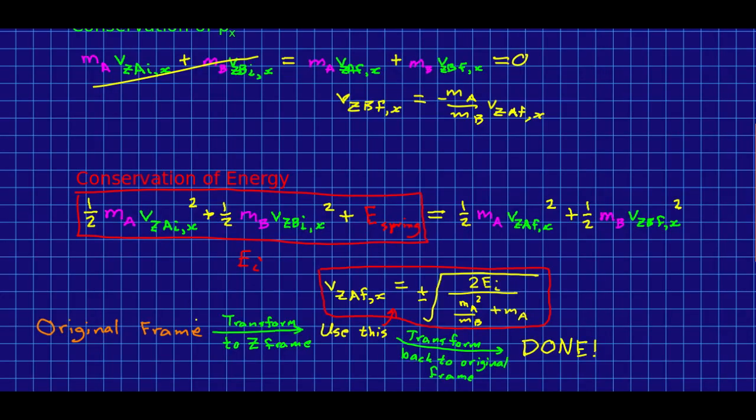Here is your strategy to solve this nasty problem. You take your original frame, you transform all the velocities into the Z frame. You have to calculate your initial energy in the Z frame. Careful, those are V in the Z frames. And then you just use this and you transform back to the original frame and you're done.